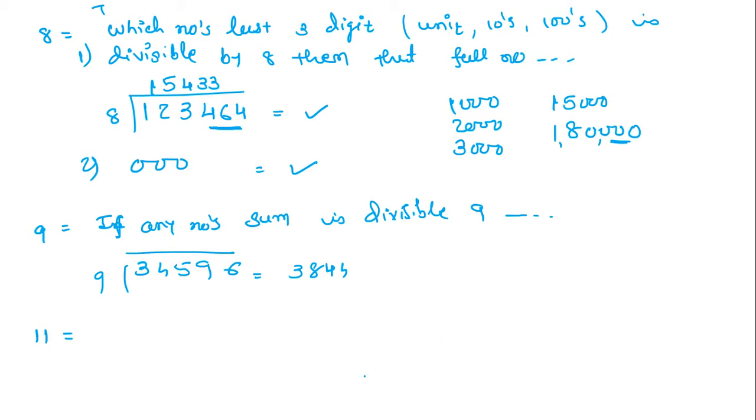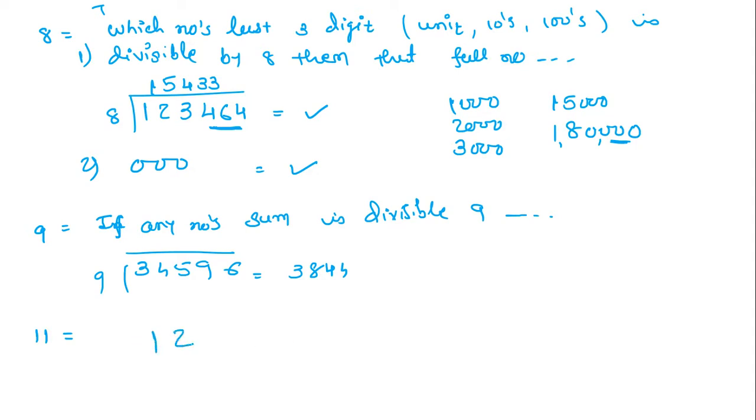The last but not the least, because within a few minutes I'm going to end this lecture. Now for 11, what can we write? Here you have to add the even-place digits and odd-place digits.